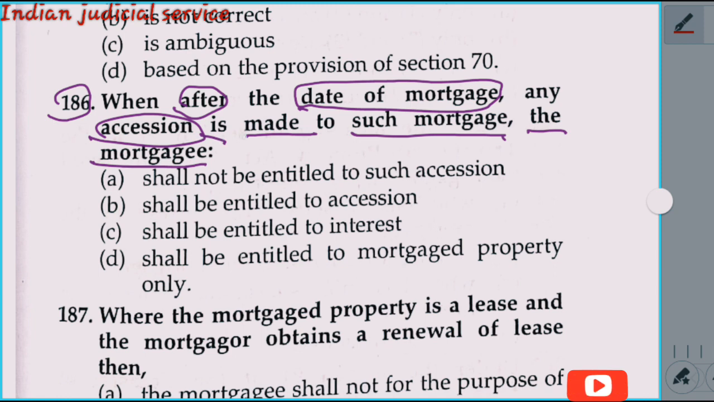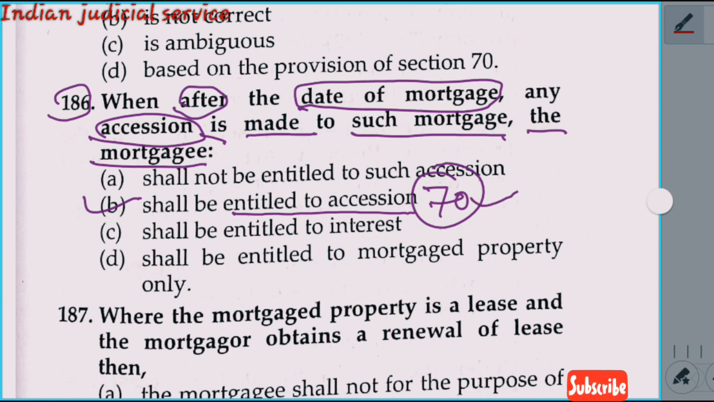So when accession is made to such mortgage, the mortgagee shall be entitled to the accession. So the answer is option B, and this is provided in section 70. Section 70 deals with the accession to mortgaged property. Who has the accession? The mortgagee. The mortgagee has the accession to the mortgaged property.